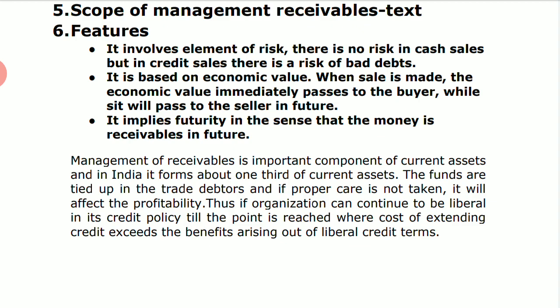Like credit sales. If the goods are sold on cash, there is no question, but when the firm decides to sell something on credit, it results into receivables. We all know this. So account receivables are directly related with the volume of credit sales. That means more the credit sales, more will be the amount of receivables, right? If the credit sales decline, the investment in receivables also declines automatically. So there is a direct relationship with the size of receivables.